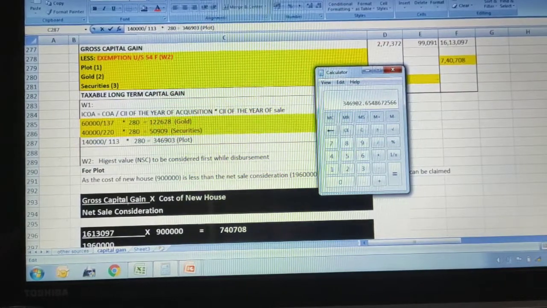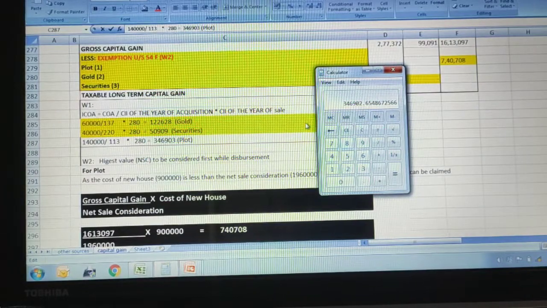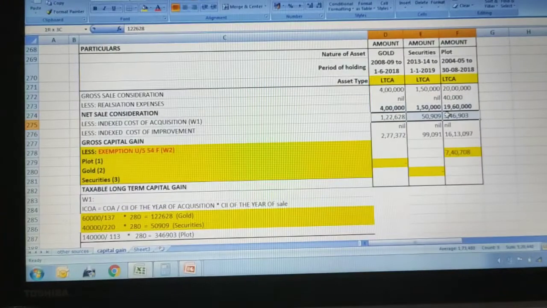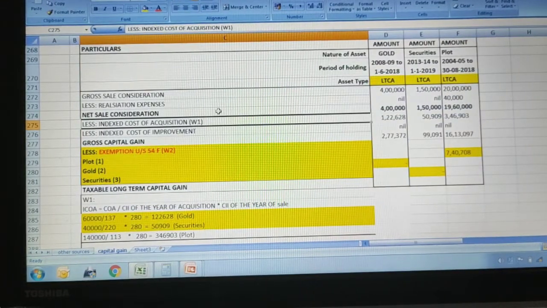If you do, you will get 3,46,902.65. Okay, so you can take it as 903. So that also we have considered here. So now we have completed the indexed cost of acquisition for all the three assets.